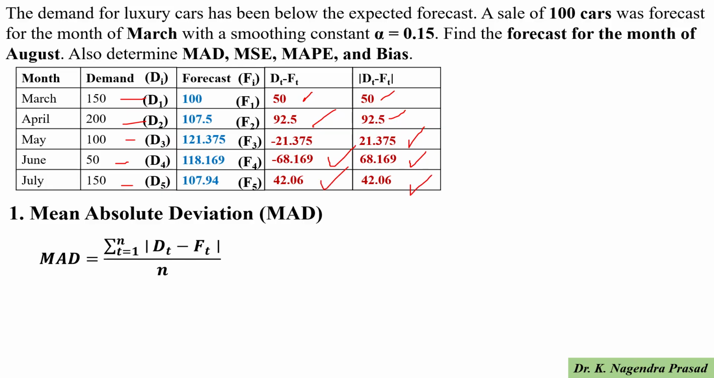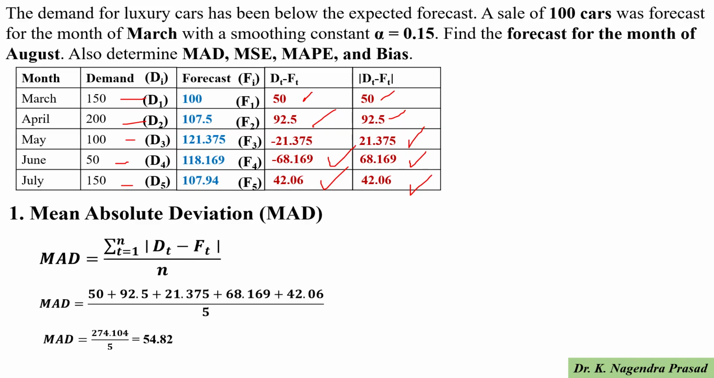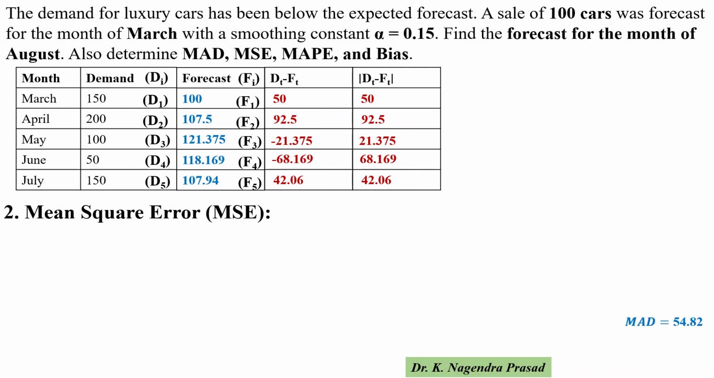So then the MAD value is the summation of all these absolute deviations divided by the number of periods, which is 5. So MAD equals 50 plus 92.5 plus 21.375 plus 68.169 plus 42.06 divided by 5, which is equal to 274.104 divided by 5, which is equal to 54.82. So the mean absolute deviation is 54.82.